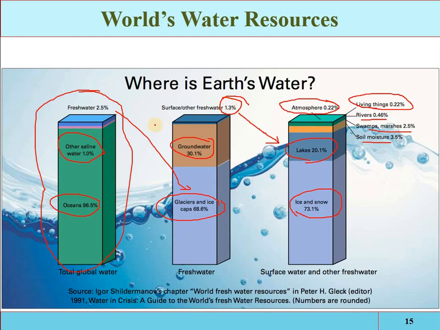So these are the global statistics of water availability. So remember, in 100% of the global water, only 2.5% of water is fresh. This can be utilized. Out of these 2.5%, 1.3% is easily available for human activities. Okay, so these are the global statistics.